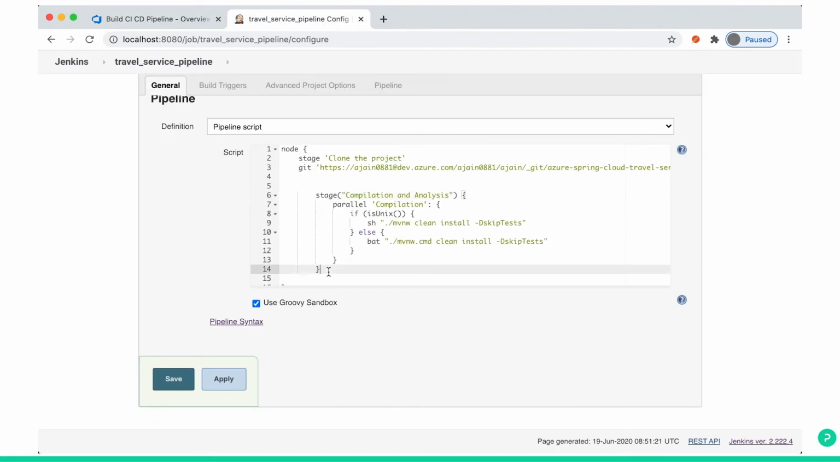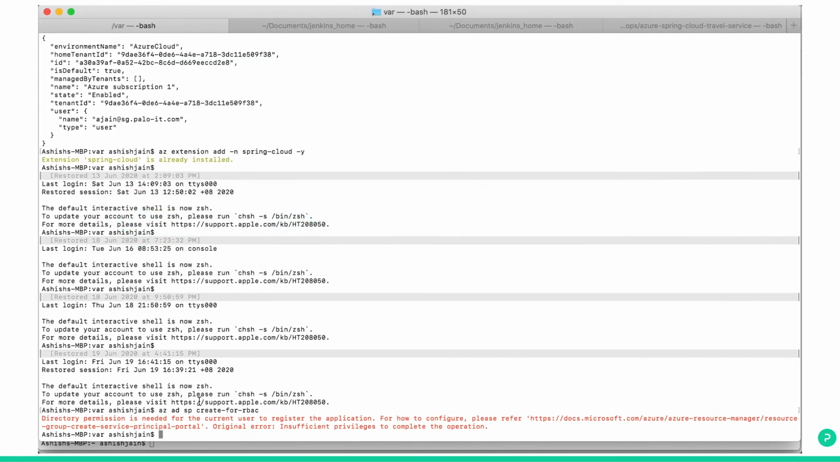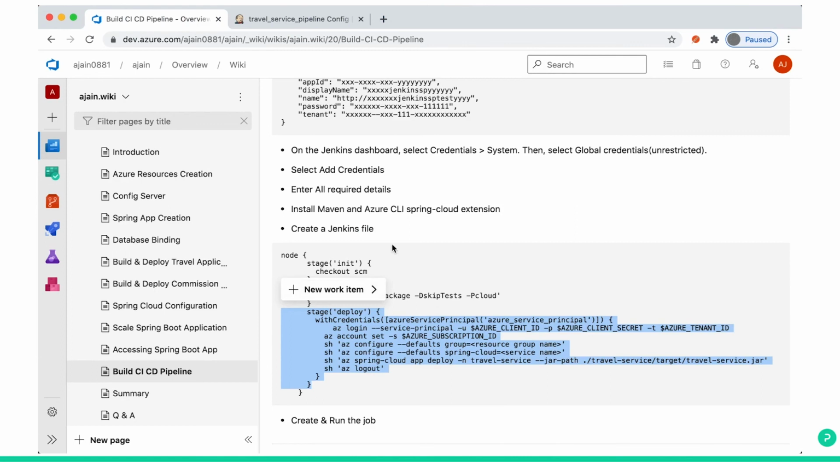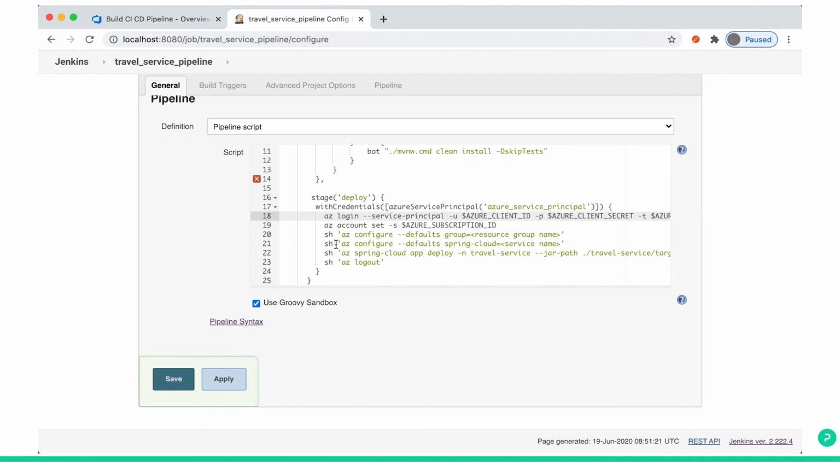The code will come here as a deploy. This will be with the credential Azure Service Principal that you created in previous steps. Then the rest of the commands are the same as we do on Azure CLI: az login with service principal, client ID and the Azure client secret. All this information you will get from az ad sp create-for-rbac. Once you set this up, your deploy stage will also be available on Jenkins. Then you can build and deploy into Azure.